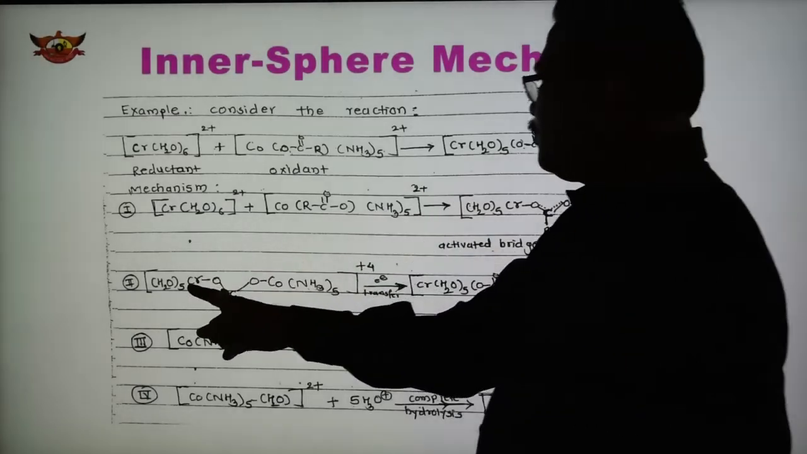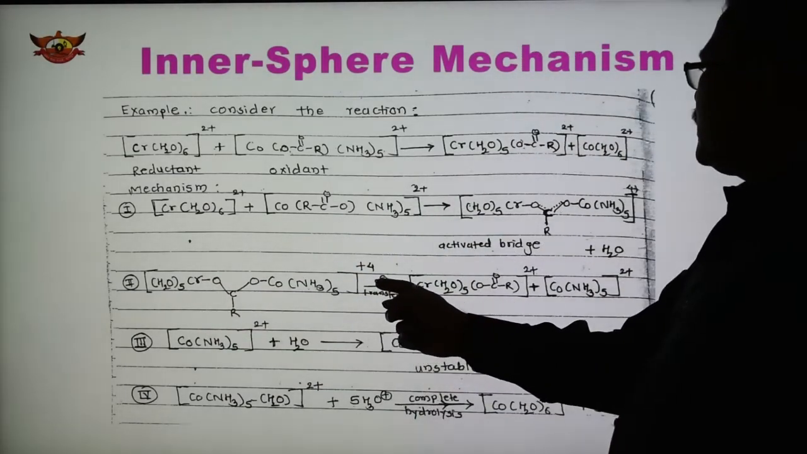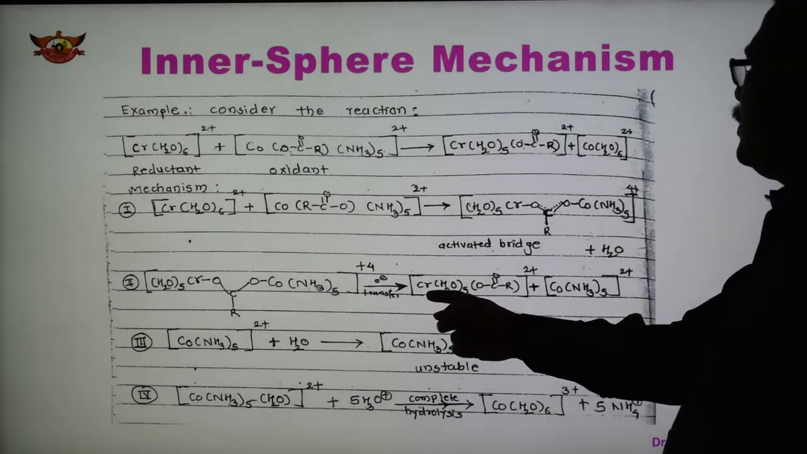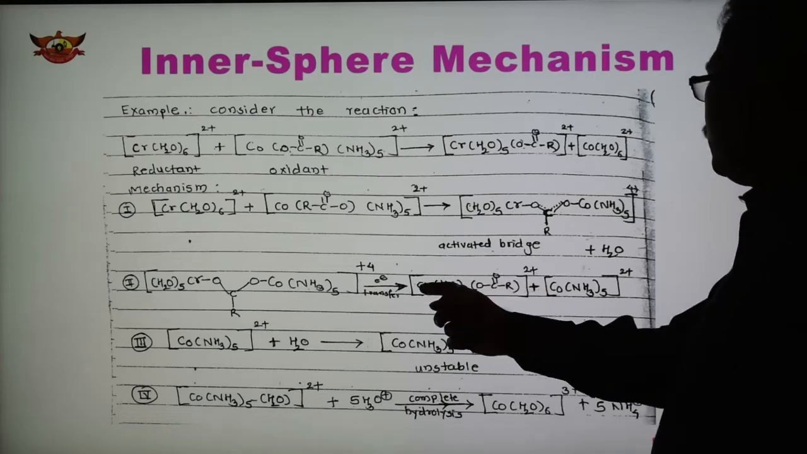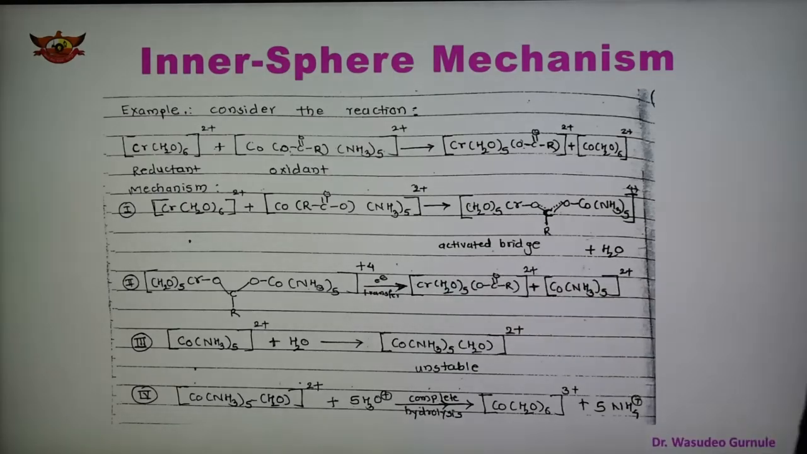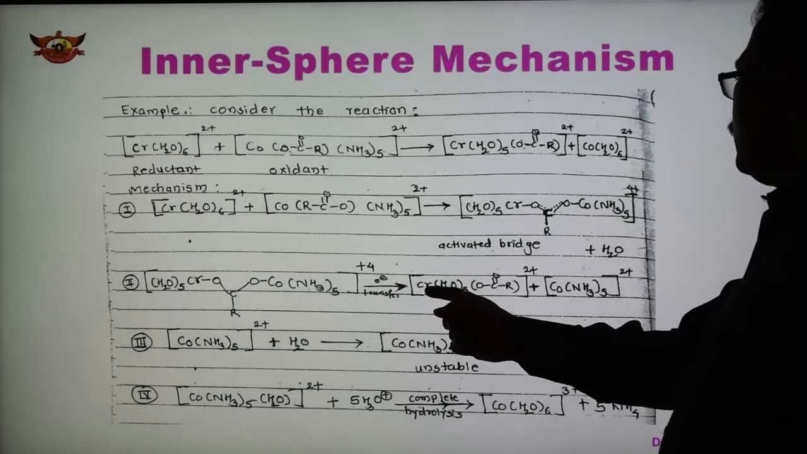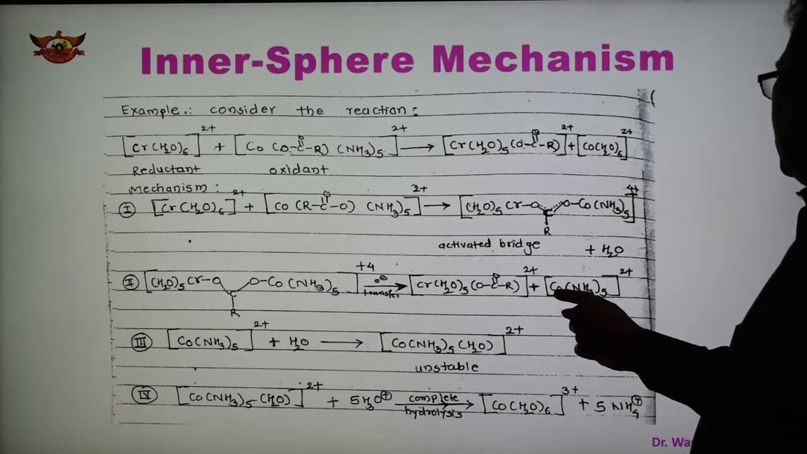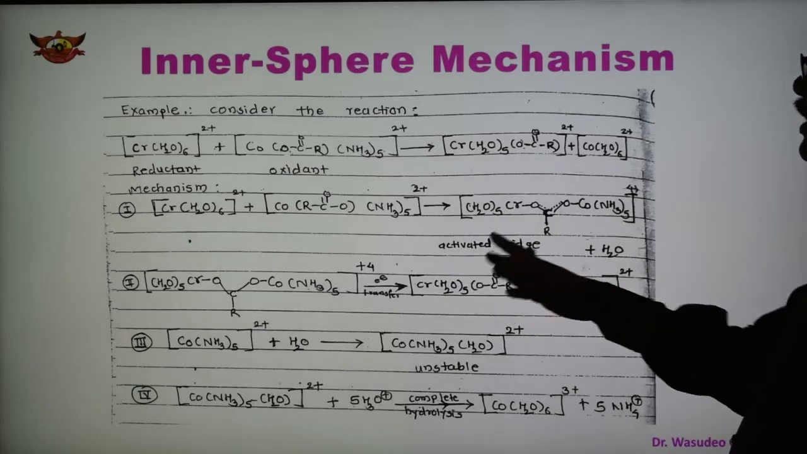In step 2, this compound, the activated bridge, is taken here, and there is an electron transfer taking place. Chromium and this ligand come together, and there is a dissociation after electron transfer. So here we get Cr(H2O)5 RCOO ester, and here Co(NH3)5 2+. So there is a dissociation and also electron transfer.